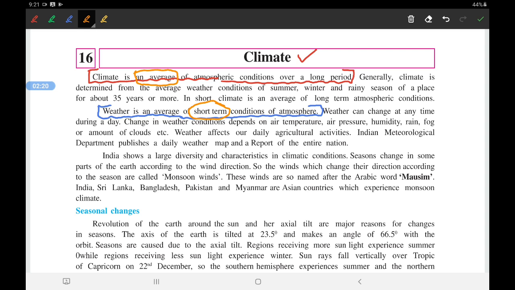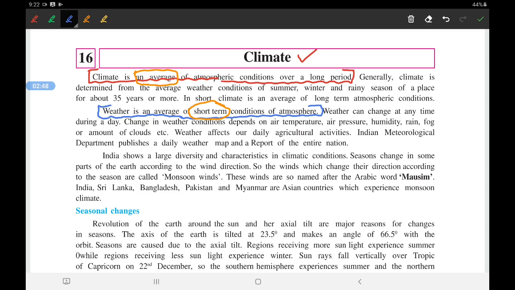Now what is climate? Climate is an average, means it is a long term atmospheric condition, or an average of long term, means such kind of weather exists there for a long term, and that's why there is a difference between climate and weather. See, generally climate is determined for an average weather.